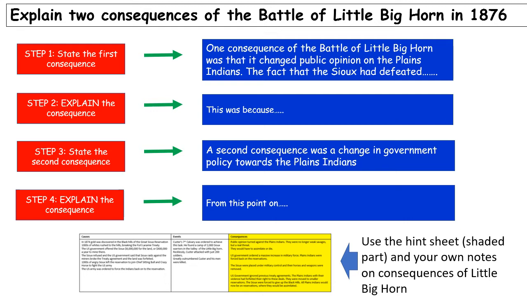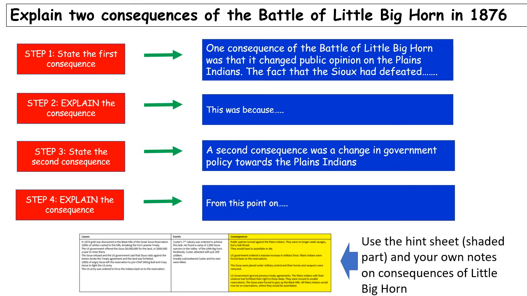So if you look at step 1, state the first consequence. In this example, one consequence of the Battle of Little Bighorn was that it changed public opinion on the Plains Indians. And then step 2, you have to explain the consequence. So this is the idea that the Sioux's defeat of Custer makes the US government and the US people wake up to the threat of the Sioux and take decisive action to deal with it. So that needs to be developed. So that could be one consequence.